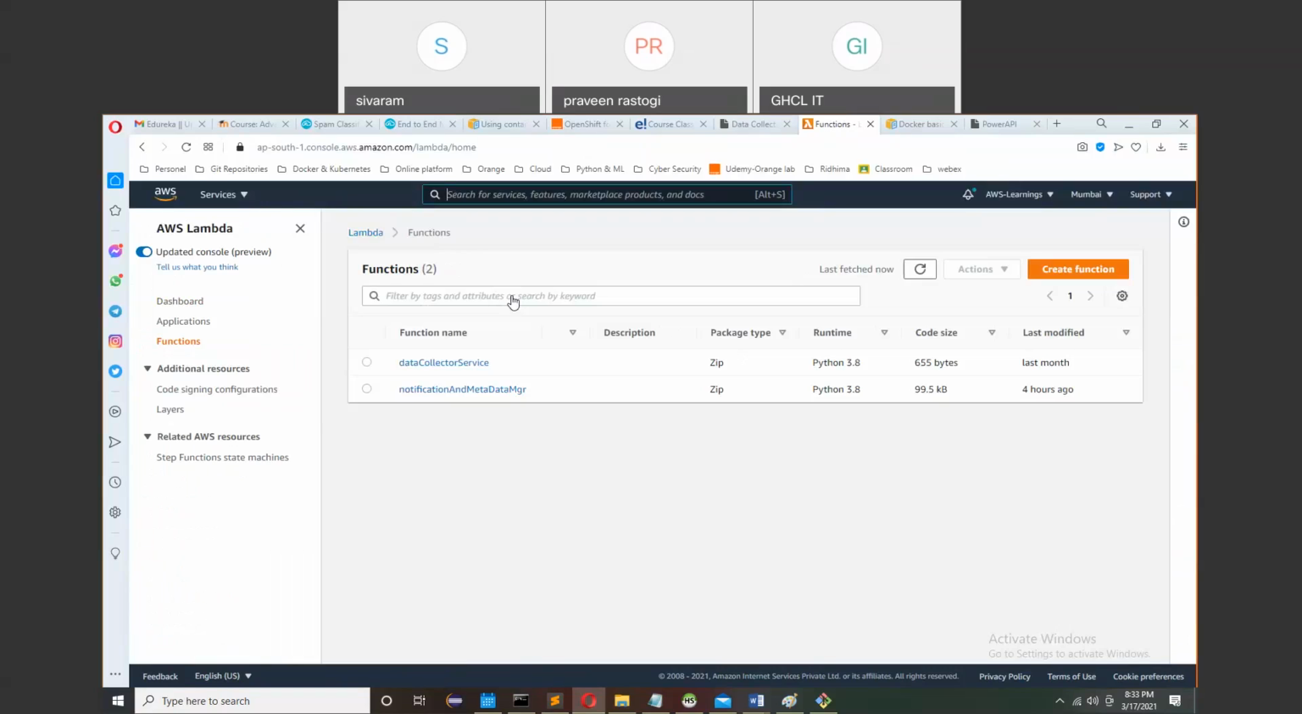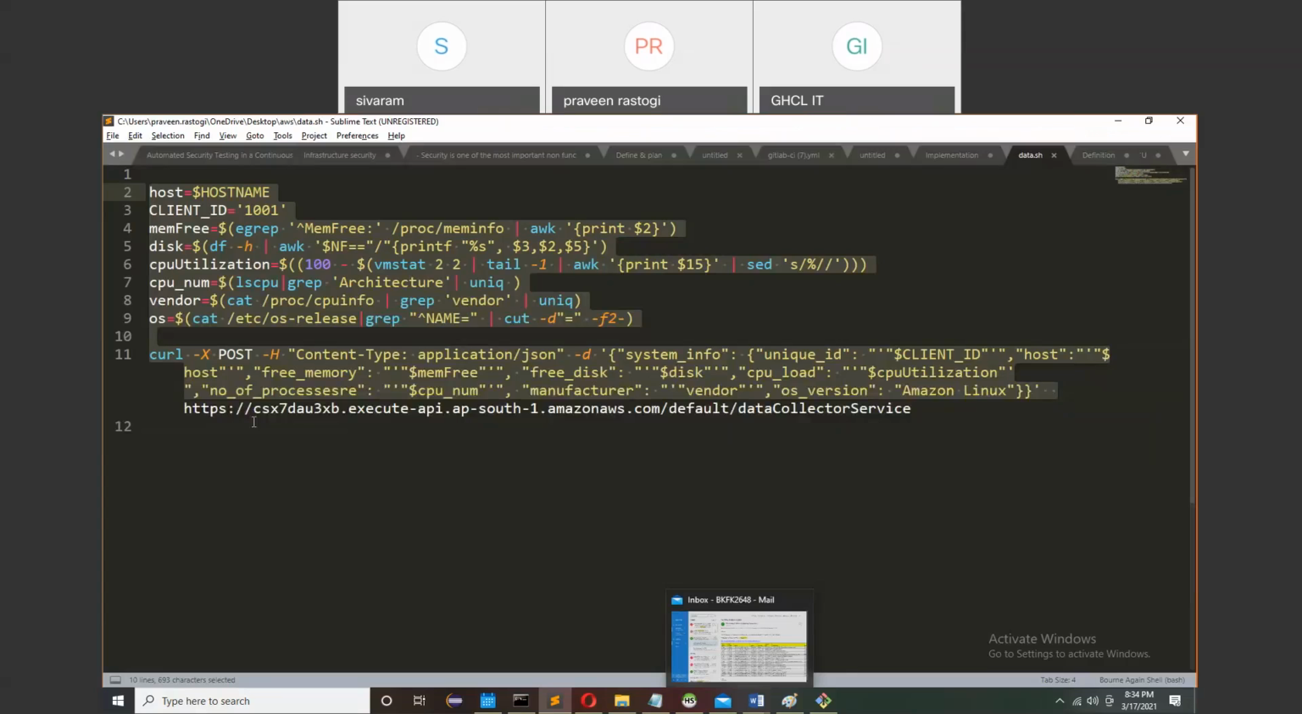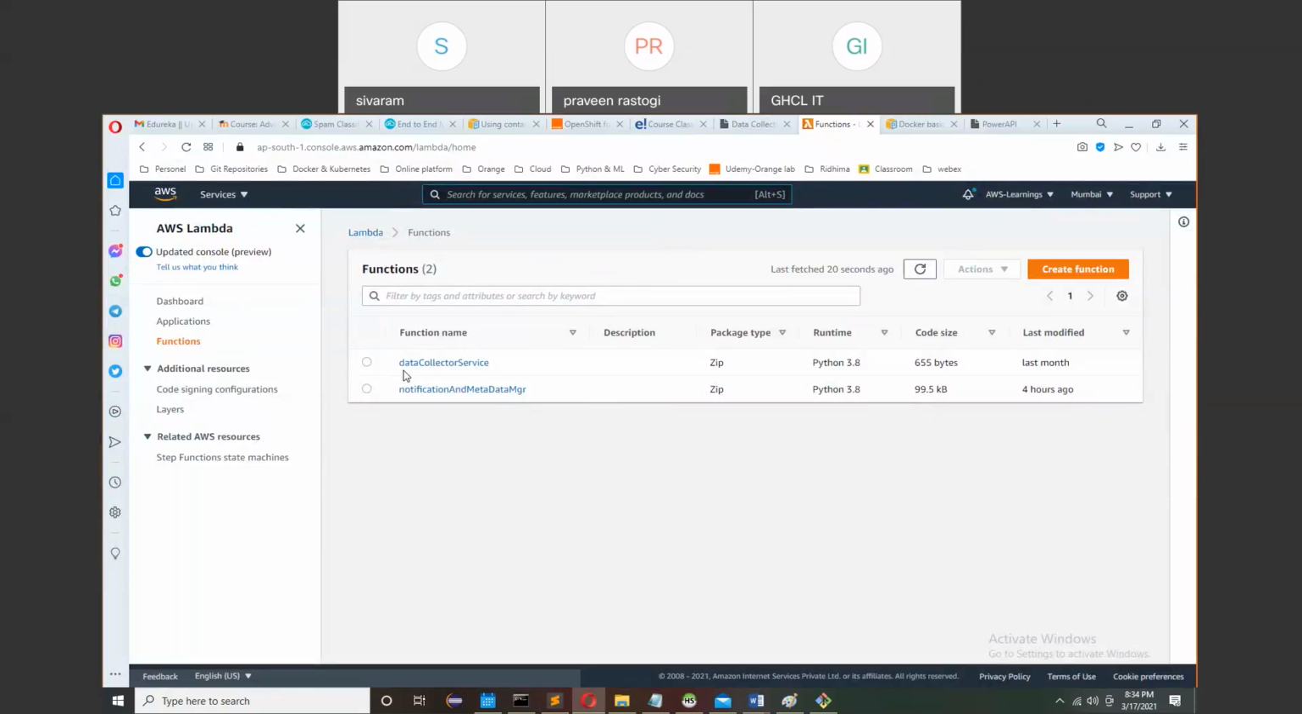Okay. So here I simply go to the Lambda function. Here I have created two Lambda functions. The first one is related to this API. This one. You can see the name. Its name is data collector service. Okay. Data collector. Right. Yeah. So you can clearly see the name. It is a data collector service. So you can simply go to create function, and you can simply create the function.